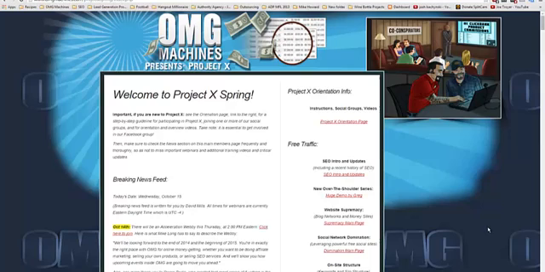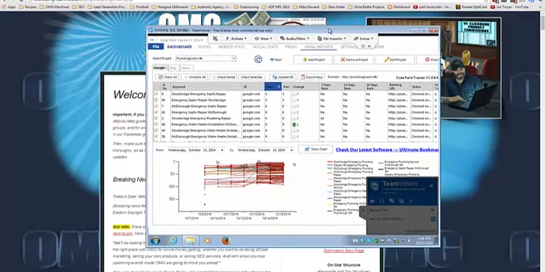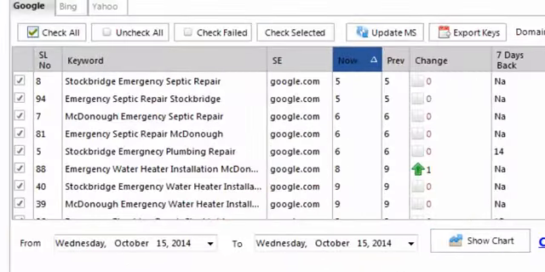Hey guys, Kerry Duke again, and we are going to add a couple of things to our lead gen project. Let me show you where we are real quick. Get the rankings up here. These are the rankings as of, what is today, October 15th.